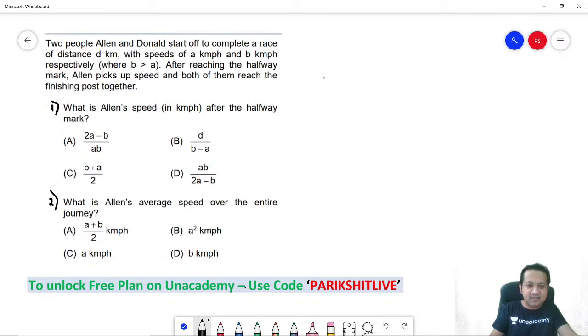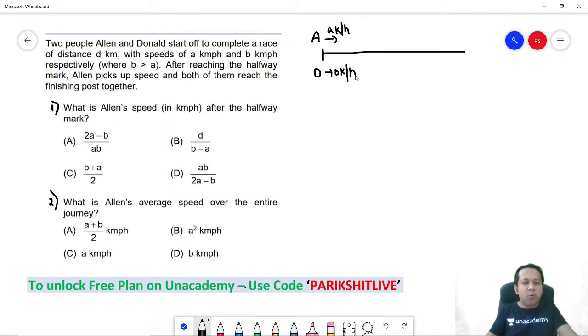Okay, so let's draw this. There are two people, A and D. Remember, their speeds are a kilometers per hour and b kilometers per hour, where b is greater than a. So we'll remember this, b is greater than a. That's what is also given to you.